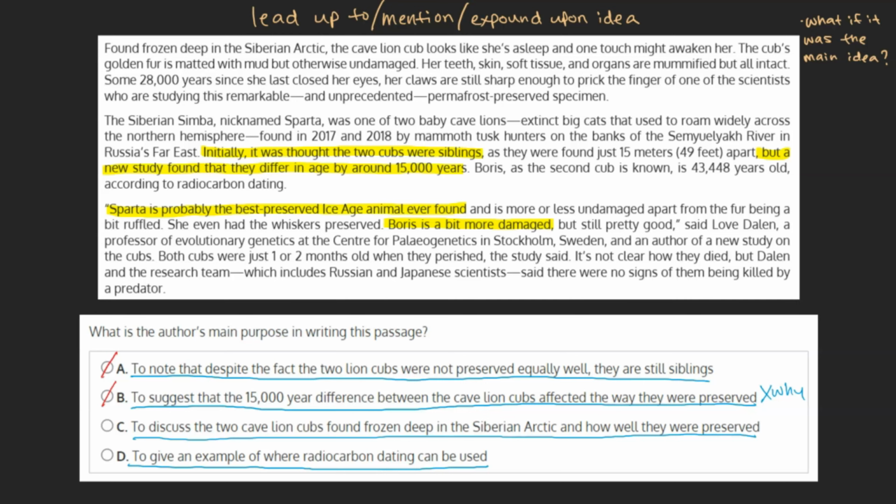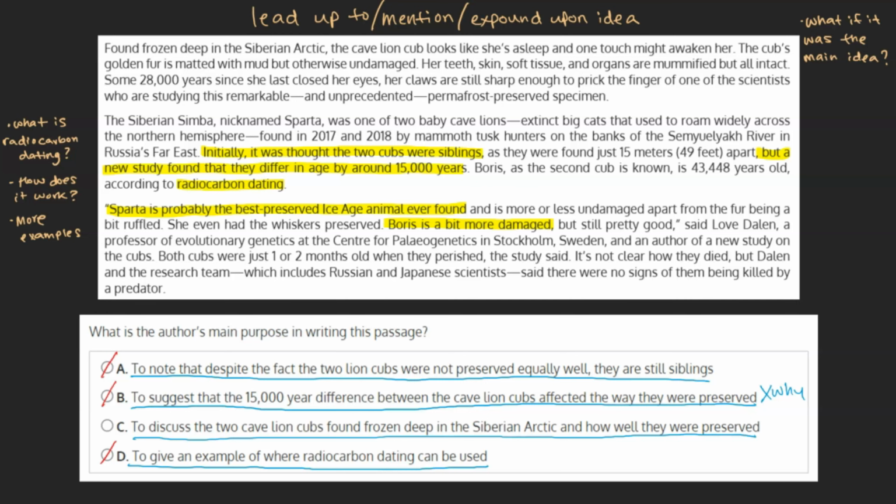If D really was our main idea, the rest of the passage would expound upon what radiocarbon dating is, how it works, and more examples of it being used. As we see that it's only mentioned in passing to explain how the scientists knew how old these lion cubs are, we can understand that it's not the main idea of our passage.